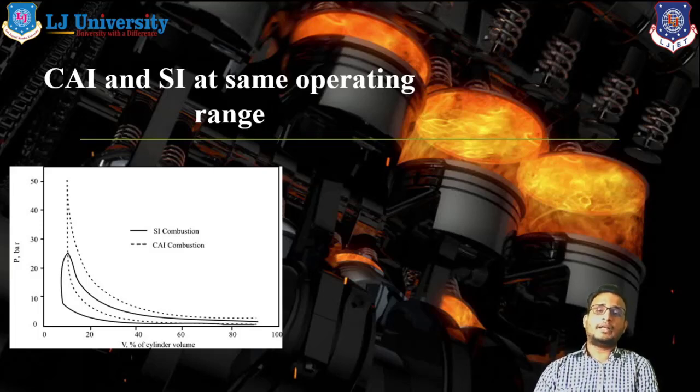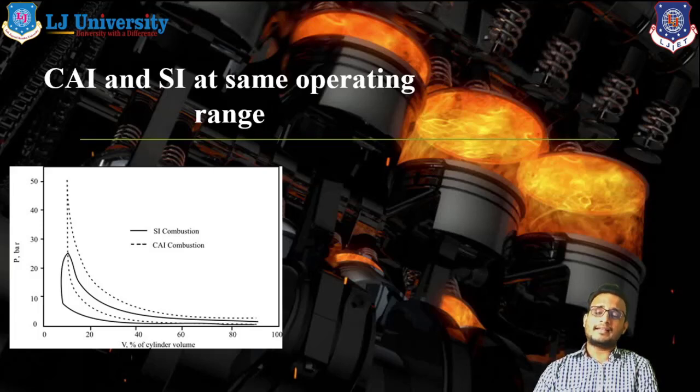Why does this happen in CAI body? Because in CAI body auto ignition is achieved at a very high combustion rate. With the help of this auto combustion process and this high temperature, we can get a high pressure rate in the combustion process. Obviously temperature is directly related to pressure. When temperature increases, its pressure also automatically increases in the combustion chamber. So the graph shows that in the CAI combustion process, the operating range in terms of pressure is very much higher than SI body.